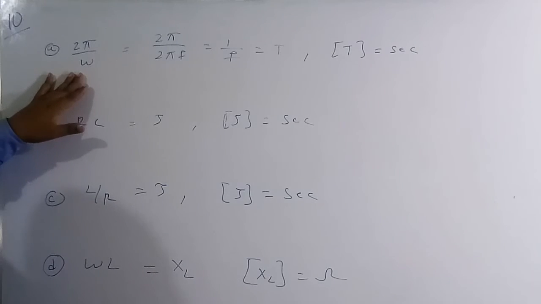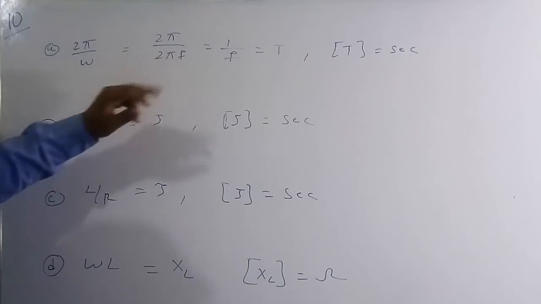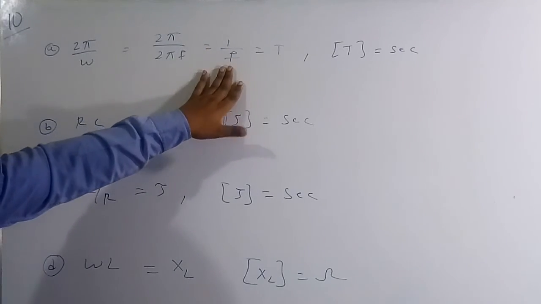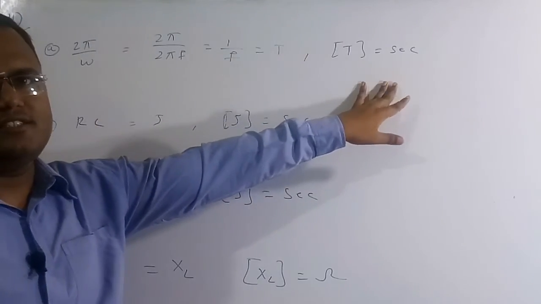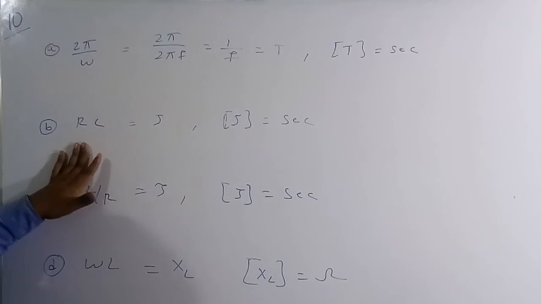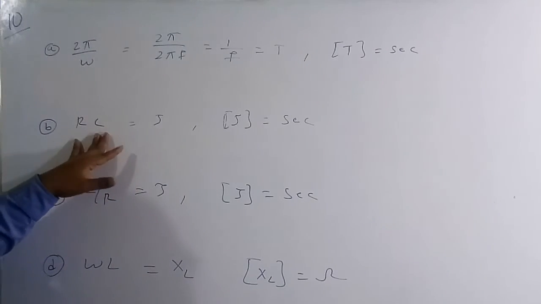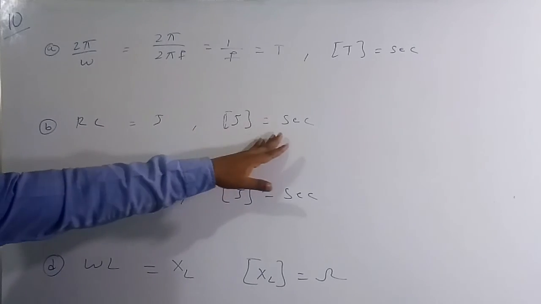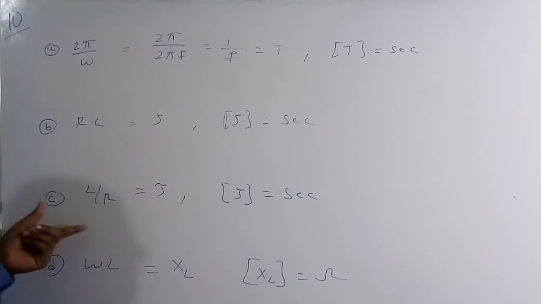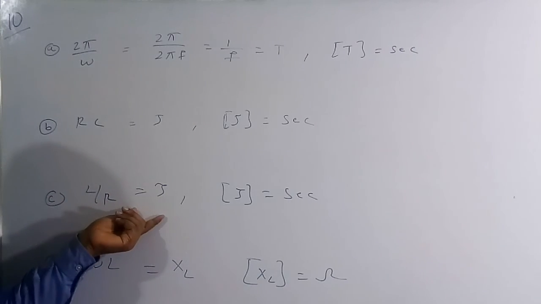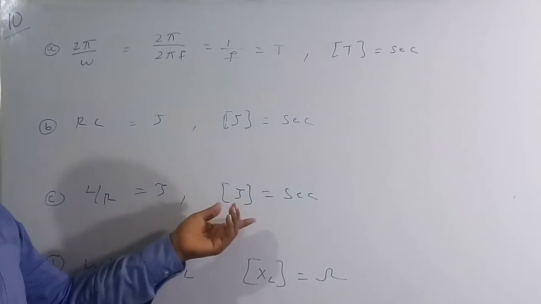So 2 pi by omega. Omega is nothing but 2 pi f, so I am going to replace omega by 2 pi f. The 2 pi cancels, so finally we get 1 by frequency. 1 by frequency means the time, so the unit is seconds. Similarly RC in an electrical circuit is the time constant of an RC circuit, RC is equal to tau, and the unit of tau is second. Similarly L by R is the time constant for an inductive circuit, so its unit is seconds.